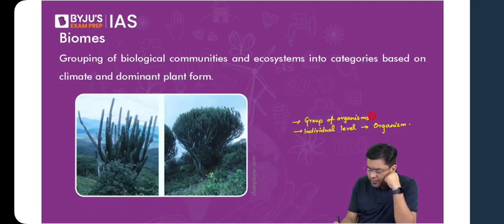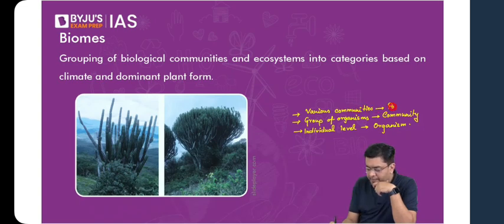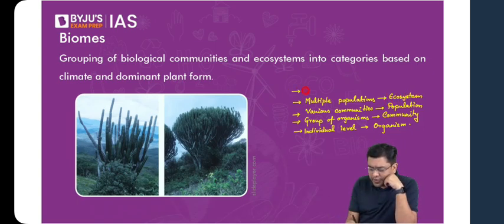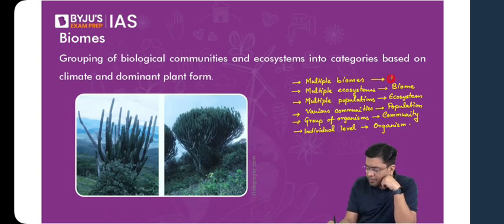Now, various different communities, when they are present, they will represent what? They will represent the population. Now, multiple such populations will represent, rather than habitat, let us directly take ecosystems. Initially, you have habitat, then you have ecosystem, but let us jump the queue. Then multiple such ecosystems form what is referred to as a biome. Multiple such biomes will represent what? Biosphere. Okay, so that is the hierarchical arrangement that you have in terms of biomes.